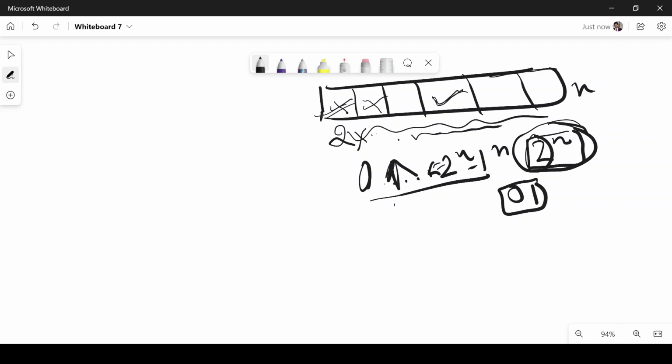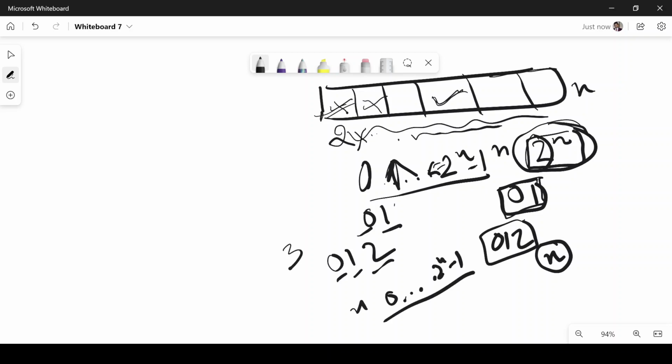For 2, you need 2 bits, 0 and 1, to represent that this is one state, this is the second state. For three possibilities you need three states, 0, 1 and 2. For n, you need n states, so 0 to n minus 1. That means each possibility will be of n digits. Obviously they can have trailing zeros, but roughly we'll be considering each number to be of n digits, right? So this is the approach that we take.